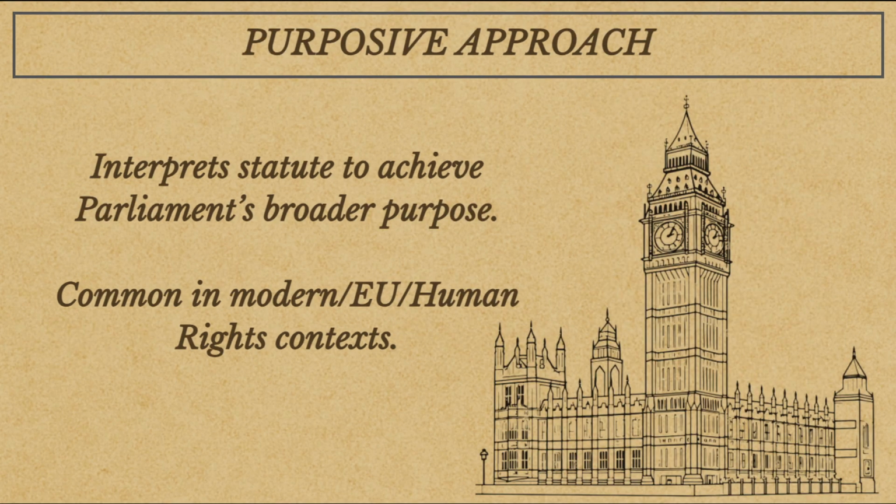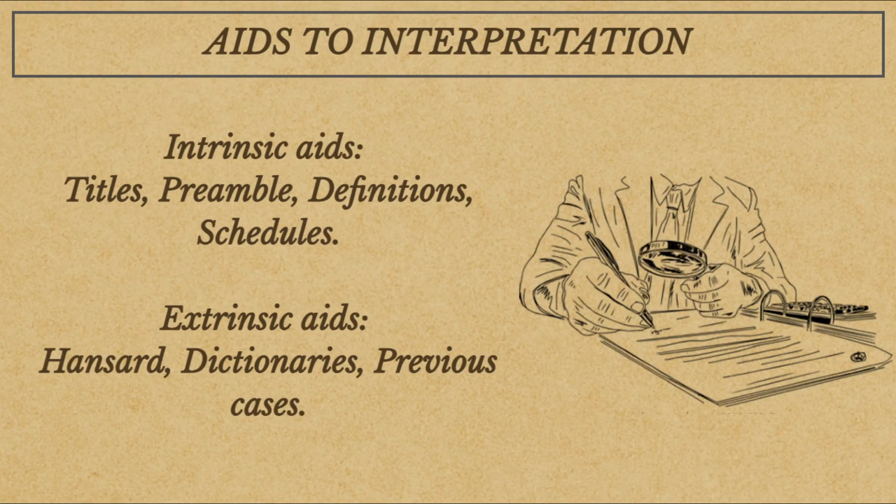Purposive approach. The purposive approach focuses on the wider purpose or intention behind the Act. Judges interpret language in a way that best achieves Parliament's aims, especially when words are ambiguous. This approach is often used in modern law and in areas influenced by EU and human rights legislation, where the emphasis is on fulfilling the purpose behind the law rather than sticking strictly to literal wording.